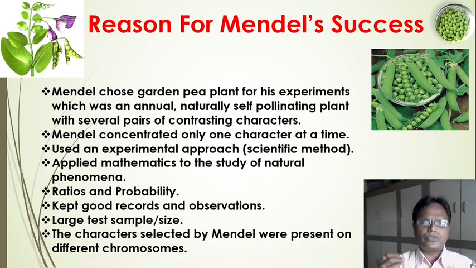He used an experimental approach and scientific methods. He applied mathematics to the study of natural phenomena, using ratios and probability. He kept good records and observations, with a large test sample size. The characters selected by Mendel were present on different chromosomes. Thus, he succeeded in his experiments.